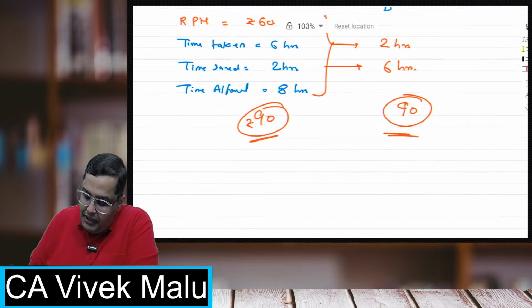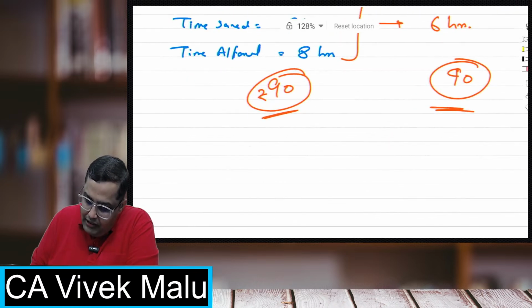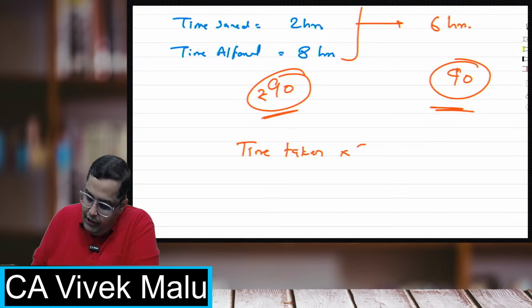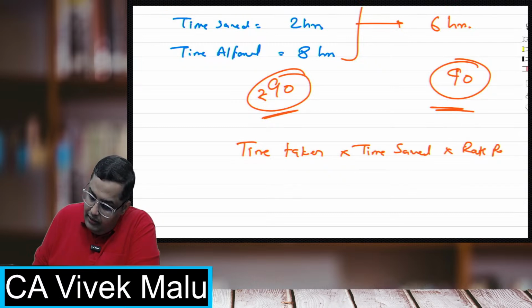And why does this happen? Because the formula for bonus was time taken into time saved into rate per hour, and the denominator was time allowed.